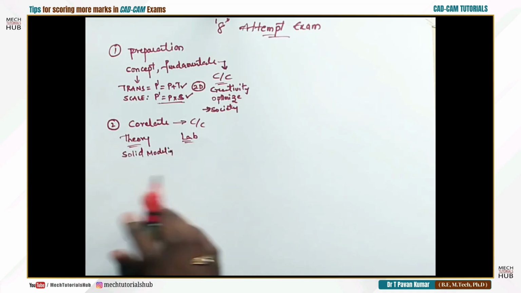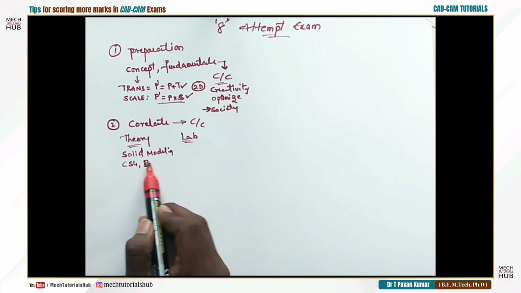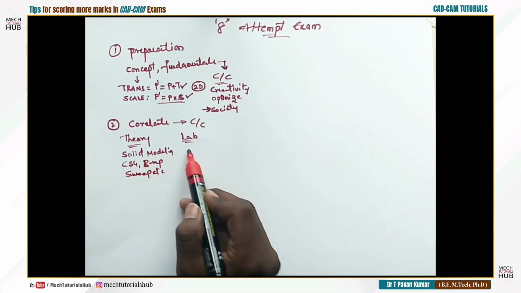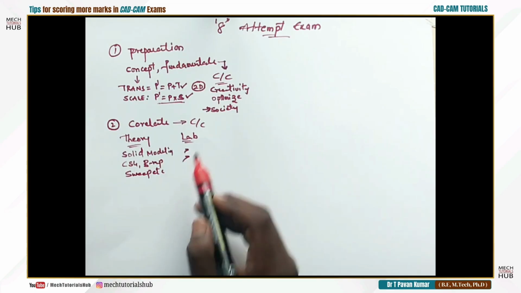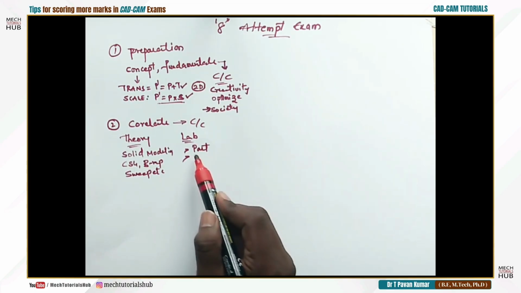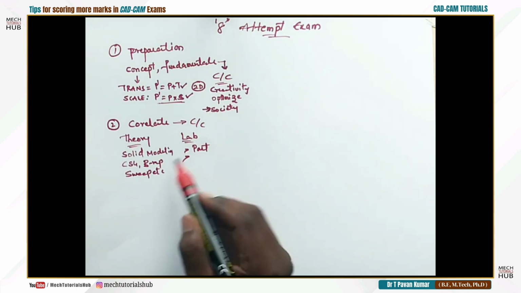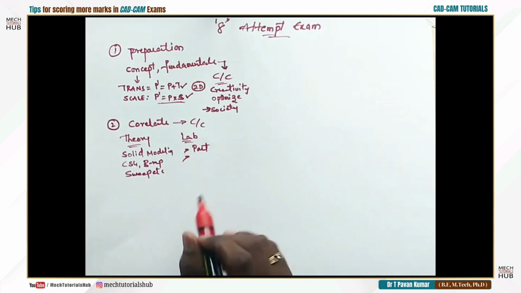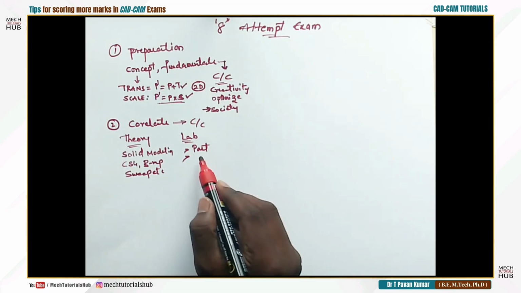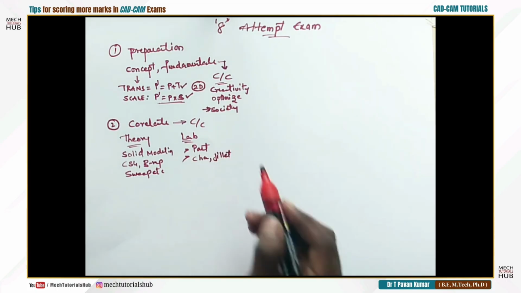In theory of solid modeling, we have CSG type, boundary representation type, sweeping, etc. All these things you could see in the CAD CAM lab also, where in part modeling you are going to learn about part modeling only. Again in part modeling you are going to discuss sweeping, and you are going to create different types of models by using modifying tools like chamfering and filleting, and many other tools will be there.